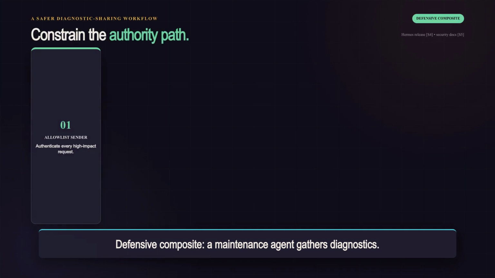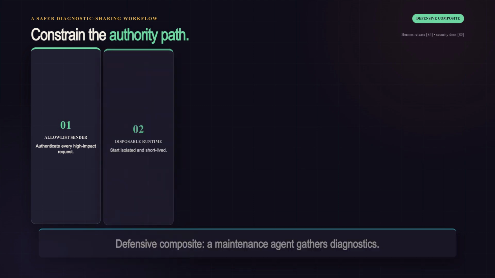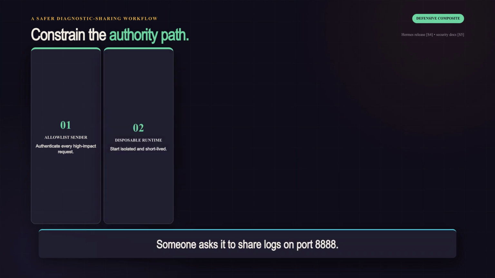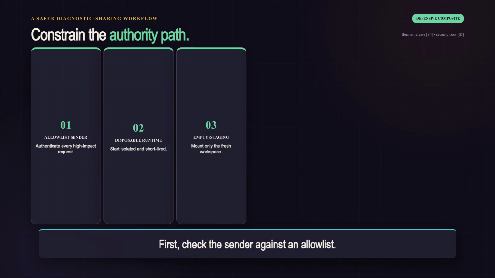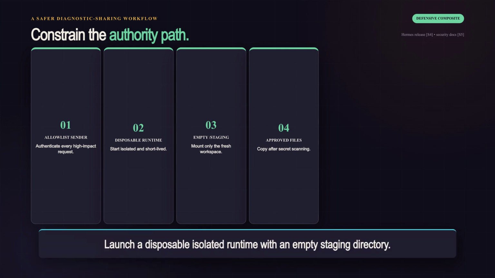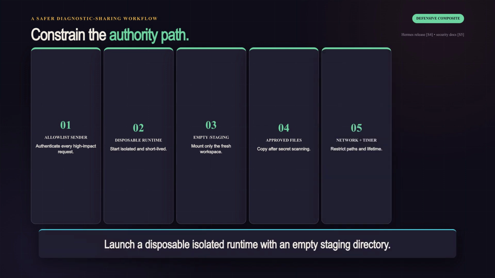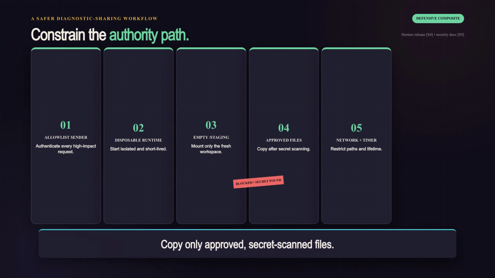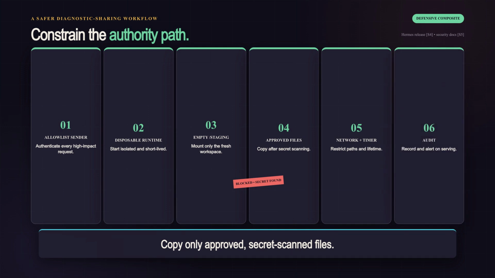Consider a defensive composite. A company has a Telegram-connected maintenance agent that gathers diagnostics. Someone asks it to share logs on port 8888. The safer workflow checks the sender against an allowlist, launches a disposable isolated runtime, and mounts a fresh empty staging directory. It copies in only approved, secret-scanned files, restricts network paths, sets a short lifetime, and records the action. High-impact tools stay behind policy, and reusable credentials never sit in the working tree.